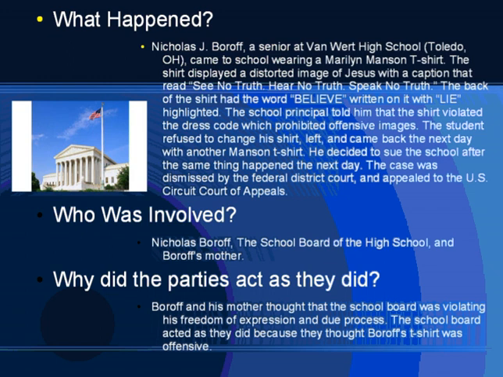The school principal told him the shirt violated the dress code, which prohibited offensive images. The student refused to change his shirt, left, and came back the next day with another Manson t-shirt. He decided to sue the school after the same thing happened the next day. The case was dismissed by the Federal District Court and appealed to the U.S. Circuit Court of Appeals.